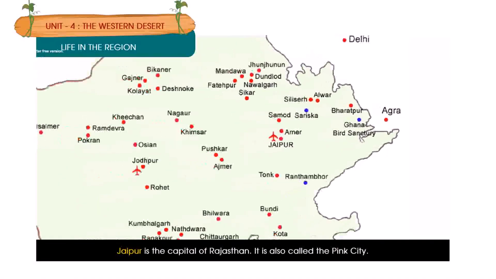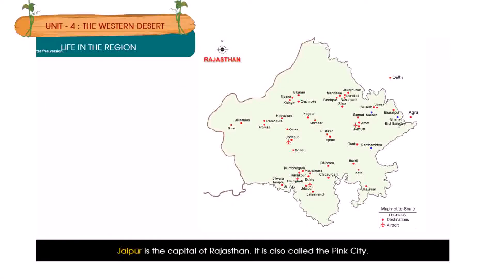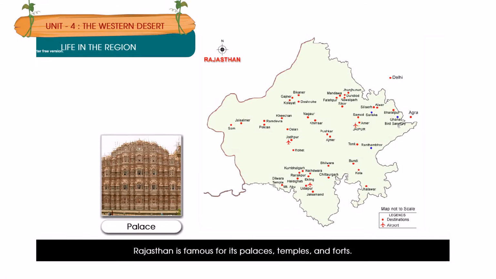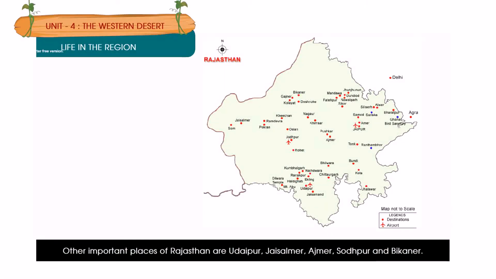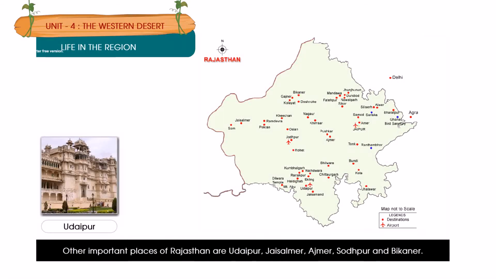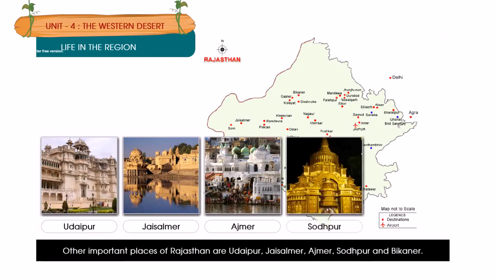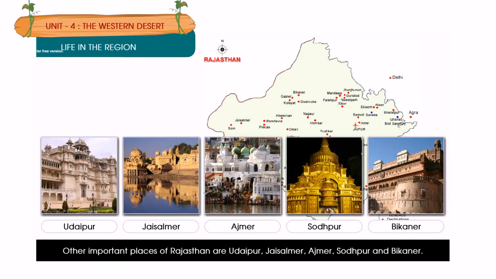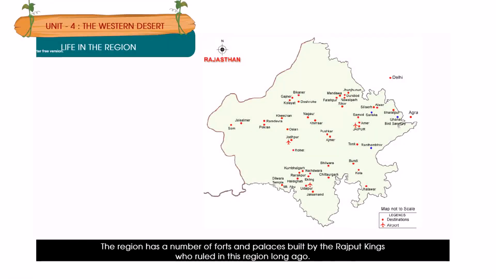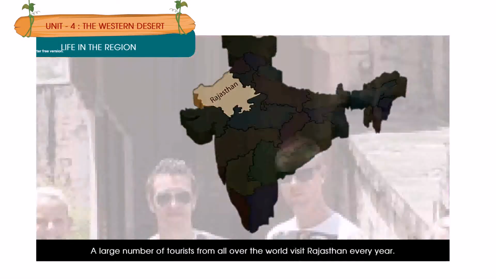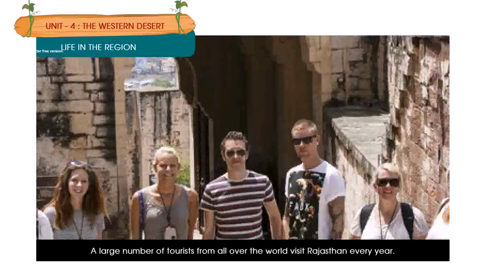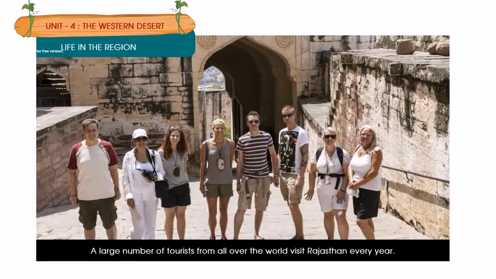Jaipur is the capital of Rajasthan. It is also called the Pink City. Rajasthan is famous for its palaces, temples and forts. Other important places of Rajasthan are Udaipur, Jaisalmer, Ajmer, Jodhpur and Bikaner. The region has a number of forts and palaces built by the Rajput kings who ruled in this region long ago. A large number of tourists from all over the world visit Rajasthan every year.